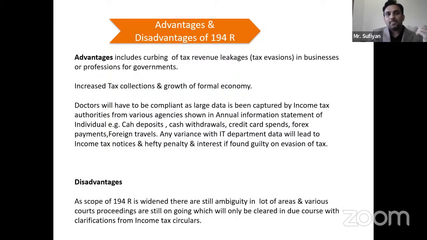So what are the advantages and disadvantages of 194R? The advantages are only to the government. Advantages include curbing of tax revenue leakages and tax evasion in business or profession for the government. So the government will get increased revenue from it, and they will spend it on society. Increased tax collection and growth of the formal economy.